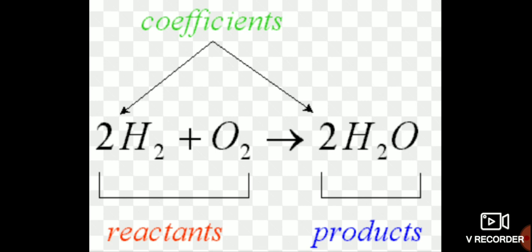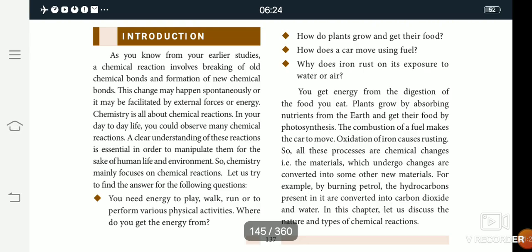Okay children, for example, in the rusting of iron, iron is converted into the rust form. Next, the setting of milk into curd. These are examples of chemical reactions. Then, in your introduction part, all of you take your book and open page number 137.